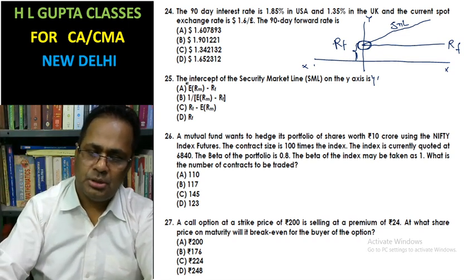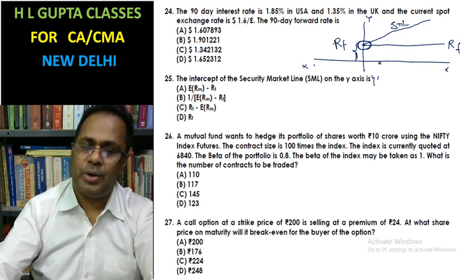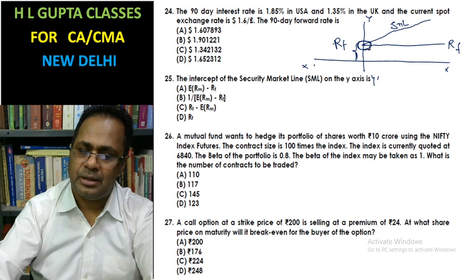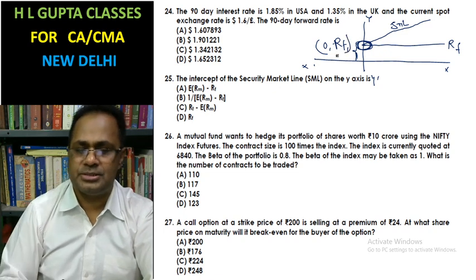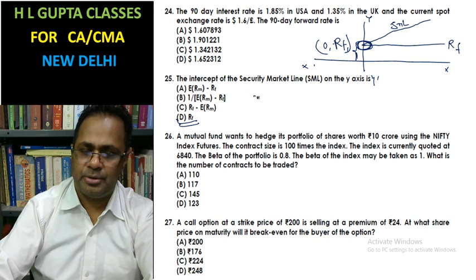What is the question? The intercept of the security market line on the y-axis. On the y-axis, at what point does the security market line intercept? The risk-free rate of return, zero risk. At this point it intercepts. The answer is the risk-free rate of return. That is part D, your answer.